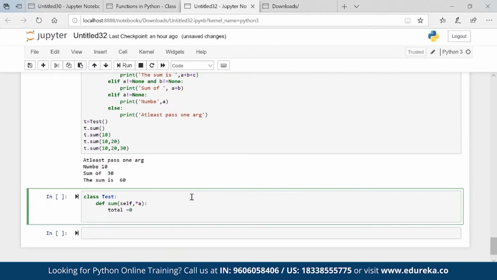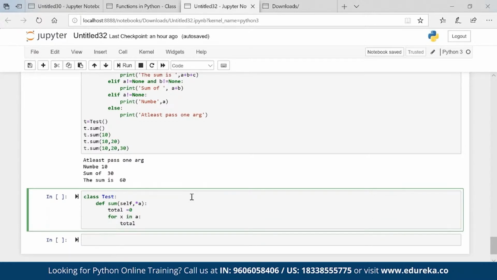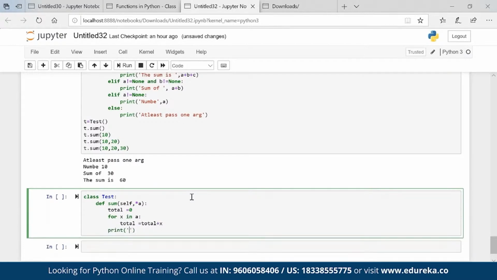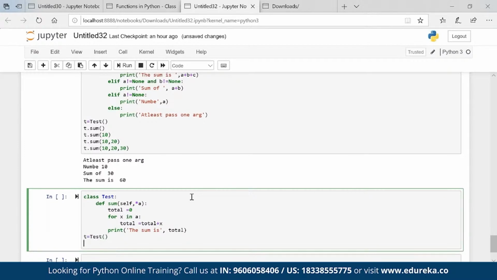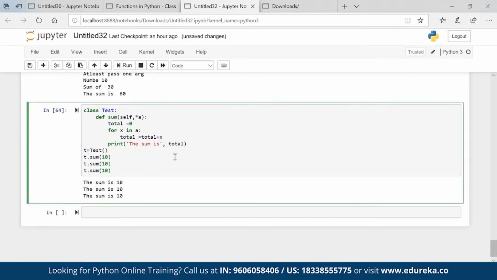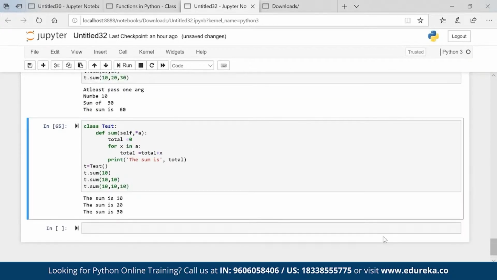Total is equal to 0, for x in A: total is equal to total plus x. Print the sum is total. Simple, right? T is equal to test, t dot sum, and pass the values 10, 10, 10, 10, 10. Execute: 10, 20, 30.